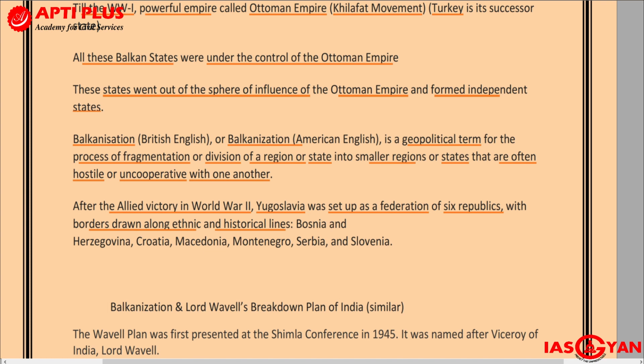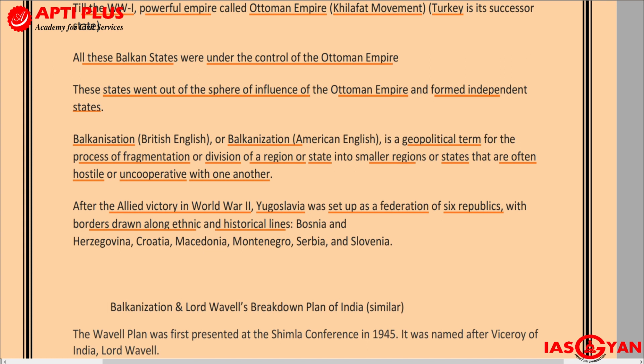These republics were Bosnia and Herzegovina, Croatia, Macedonia, Montenegro, Serbia, and Slovenia.